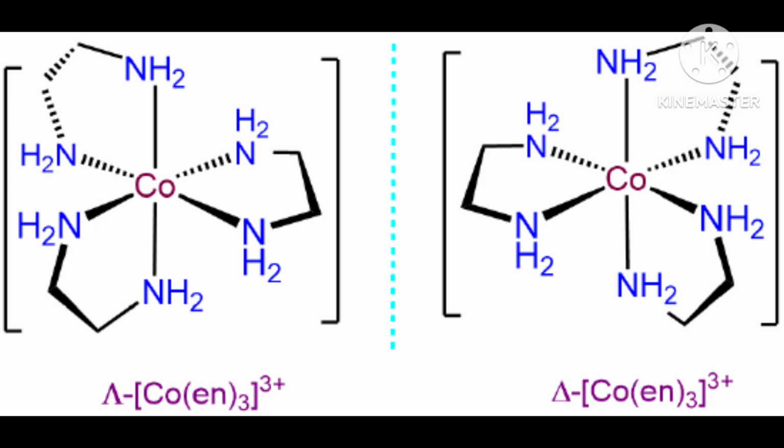All 4 NH3 are adjacent, and these 2 chlorides are also adjacent. This is the example of cis. All are adjacent, that's why it is cis.